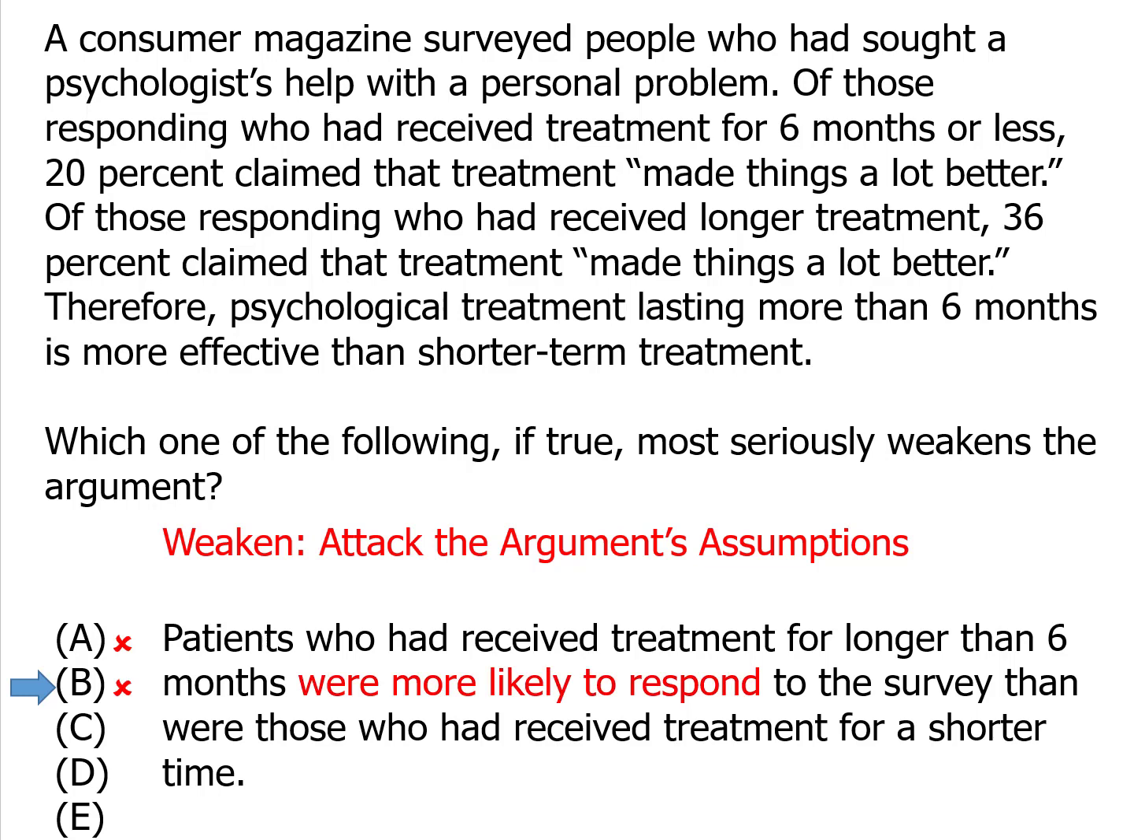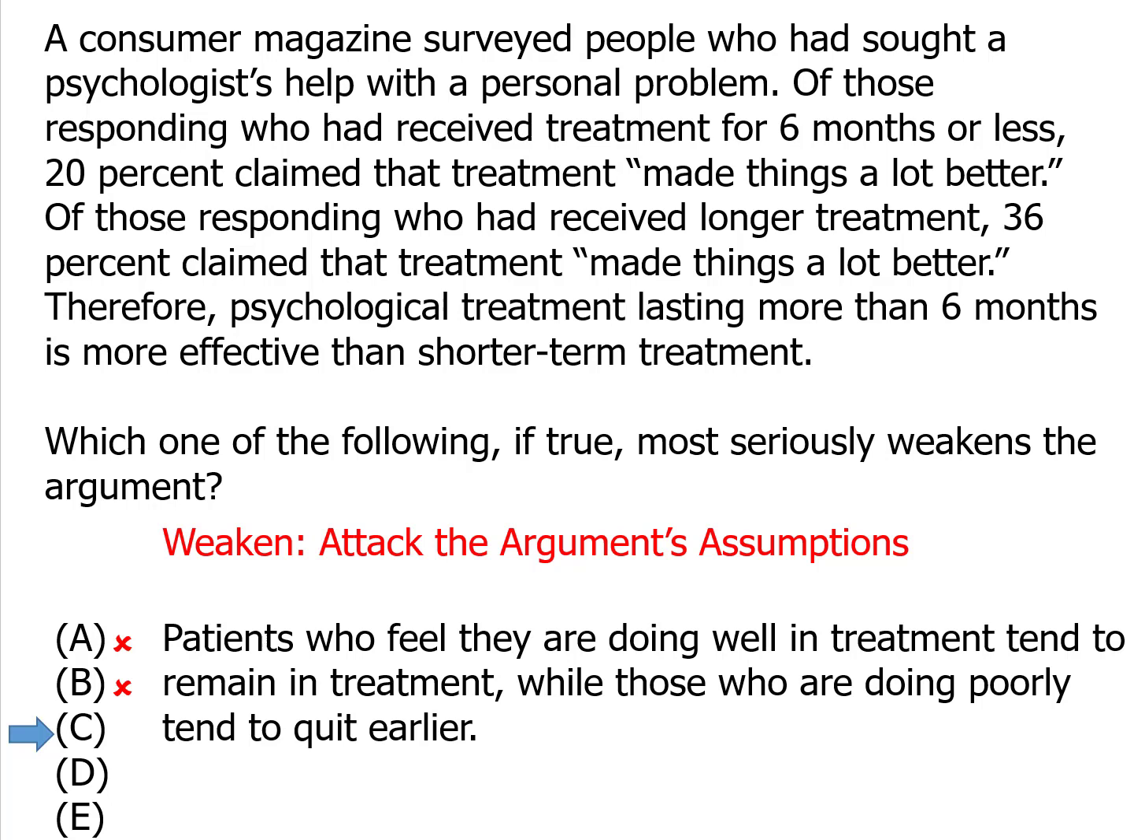Go to answer choice C. Now this is going to end up being our answer because it gives us a source of bias in the way that the survey was constructed. If patients who feel that they're doing well in treatment tend to remain in treatment, while those who are doing poorly tend to quit earlier, the longer the treatment, the higher the percentage of happy people will become, not because more people are becoming happy, but because the unhappy people are dropping out. So if the survey is suspect, the argument has been weakened.